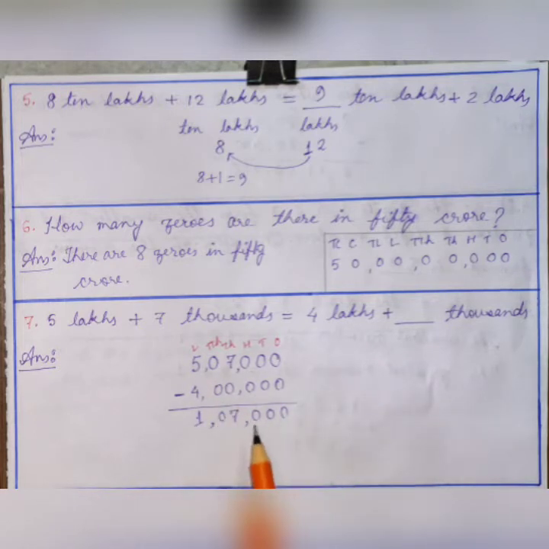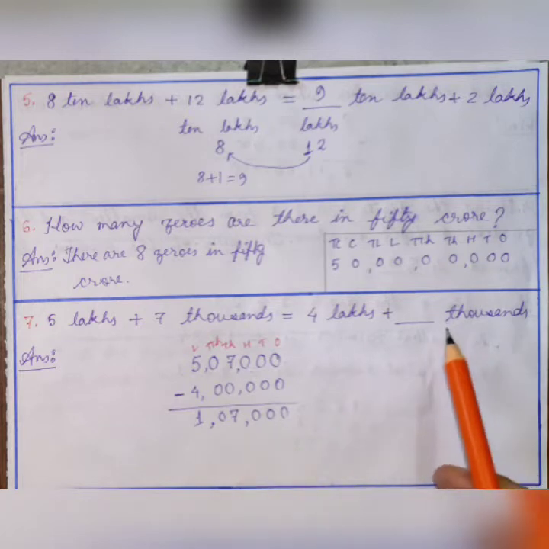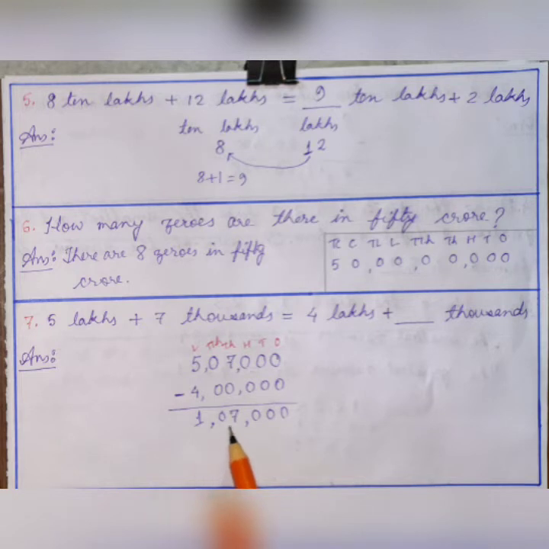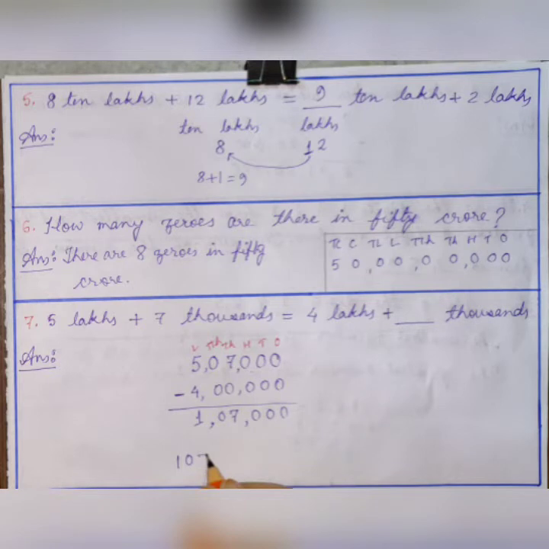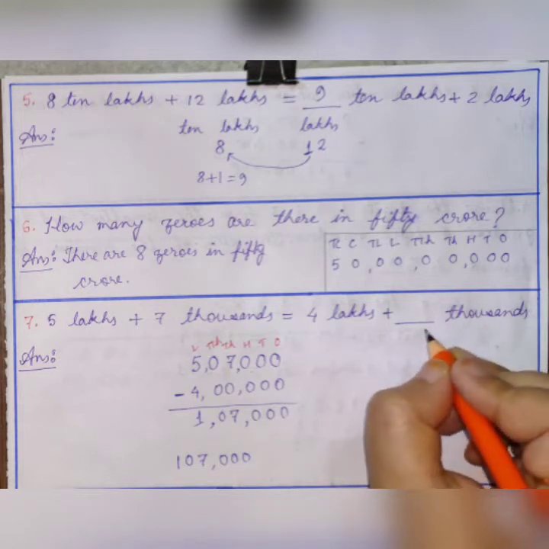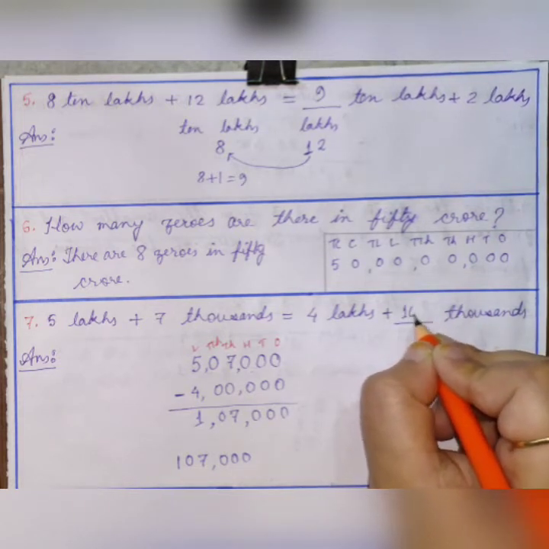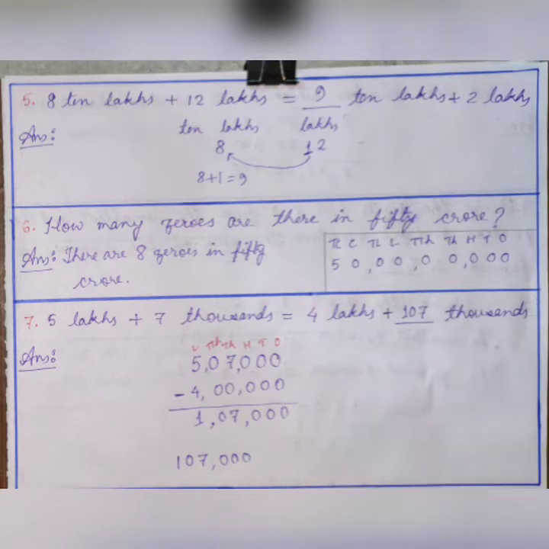Now see, what number did we get here? 1 lakh 7,000, right? But here you are given only 7,000. So how can you express this number in thousands? You can express this number as 107,000, right? So here in the blank, which number will be there? 107,000. So it is the answer for question number 7. Now let us move to